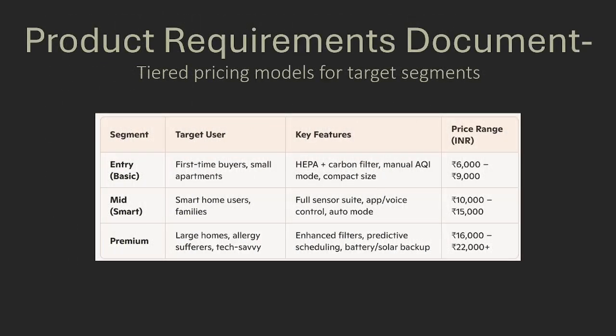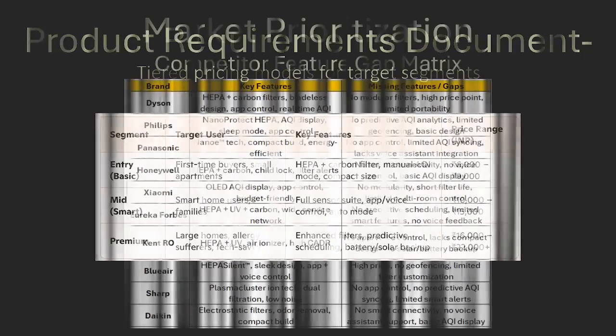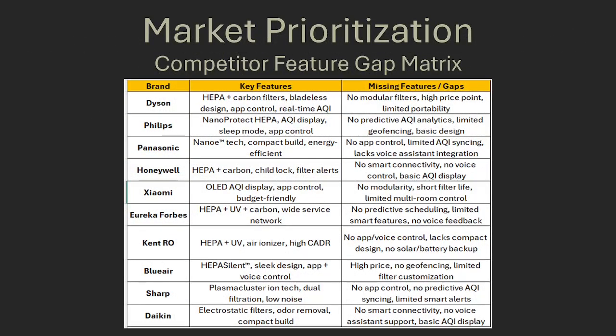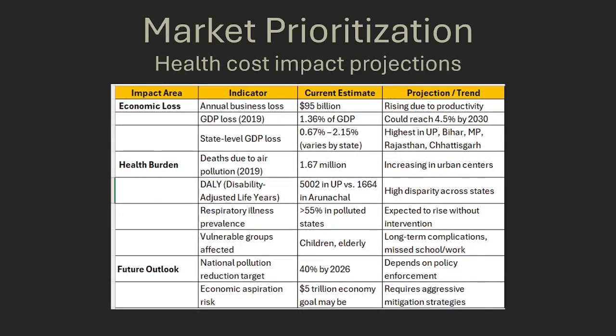Next, the tiered pricing models, which are as below. Let us go through the market prioritization matrix, which would represent the competitive feature gap, key features of major brands across India, and missing features and gap, which serves as a key input. This would represent the health cost impact projection. Next, let us go through the Power BI dashboard.